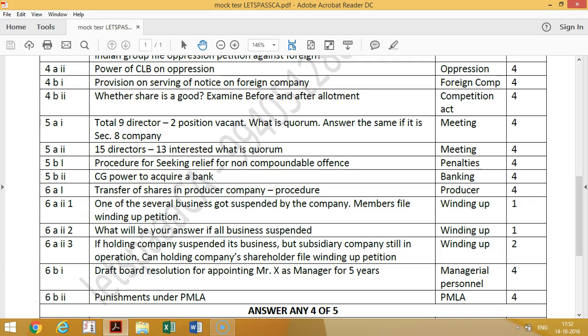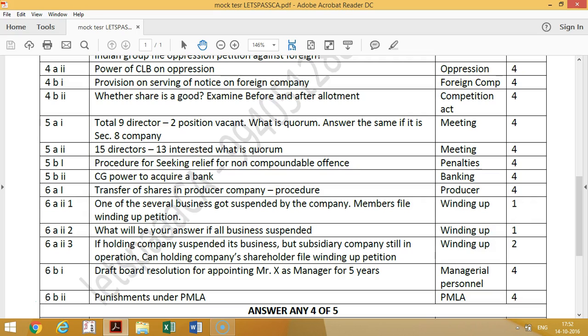So this is for another 4 marks question. Then 15 directors, 13 are interested. What is the quorum? This is another 4 marks question they have asked. So if 15 directors, at least 2 shall be uninterested directors for forming a quorum. So in this question, 15 minus 13 interested, so at least 2 shall be uninterested. That is a quorum.